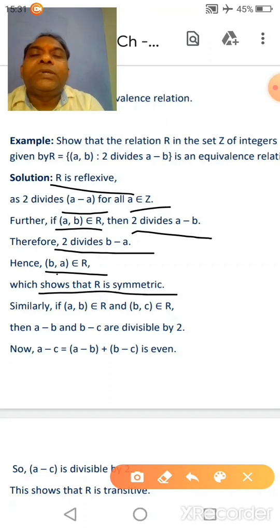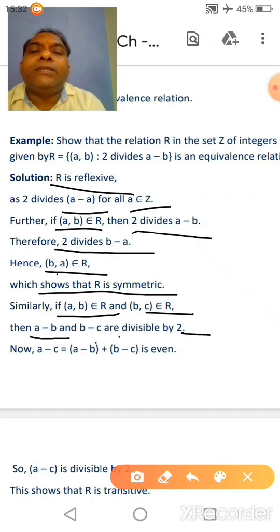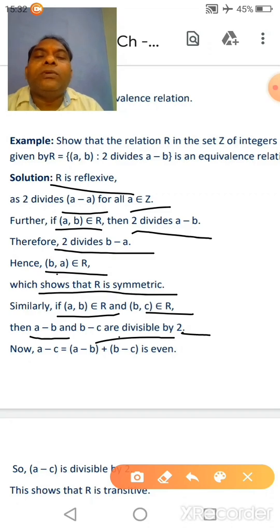Now (A, B) belongs to R means A minus B is divisible by 2. (B, C) belongs to R means B minus C is divisible by 2. Clear? So simply we can say that A minus B and B minus C are divisible by 2.